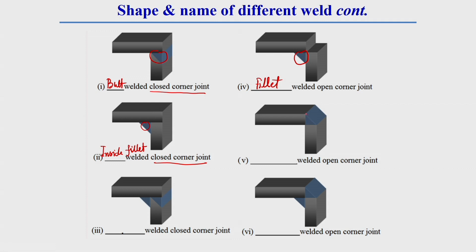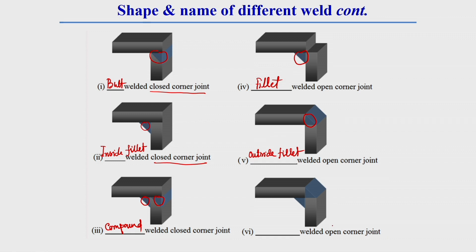Here this fillet is done outside the joint, that is why it has a name which is called outside fillet welded corner joint. Now, here both butt as well as fillet welding is done in case of close corner joint, that is why the name of this welding is compound welded close corner joint.